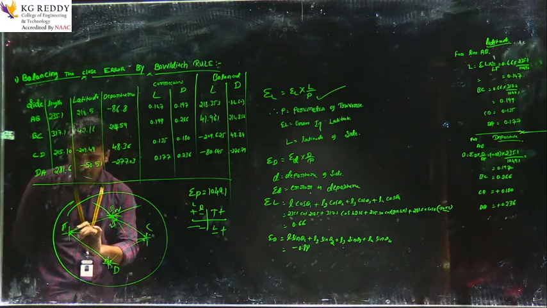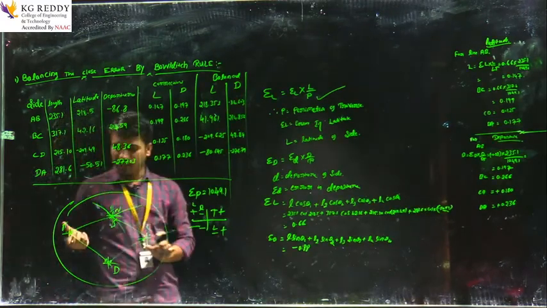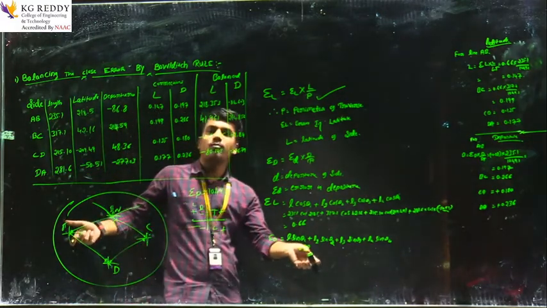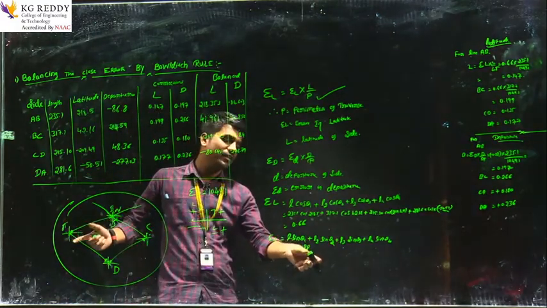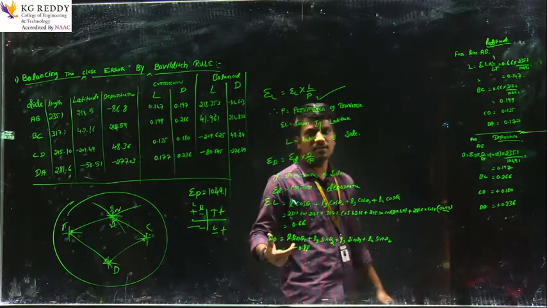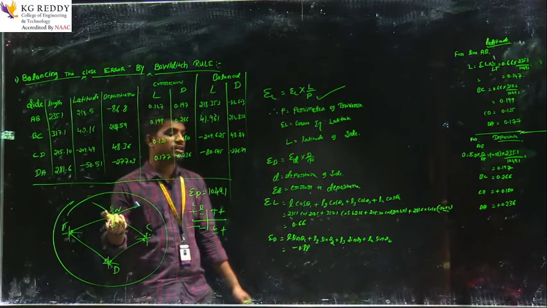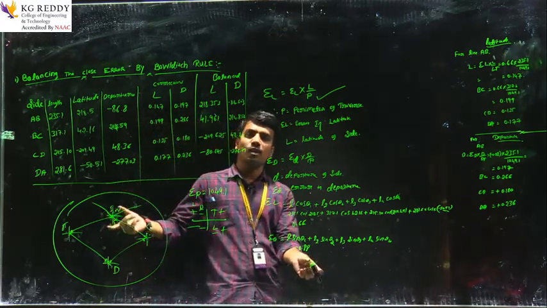The latitude error is 0.66 and the departure error is negative 0.88, so the error in departure is larger than in latitude.